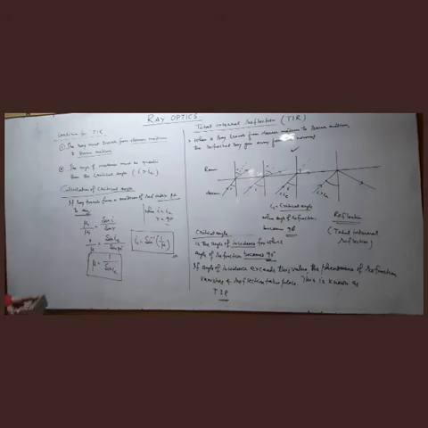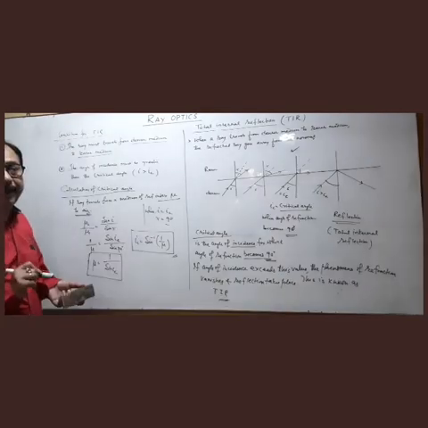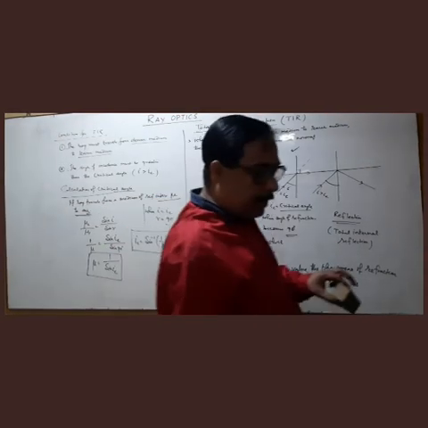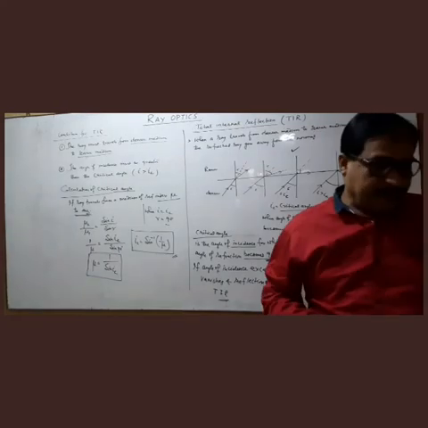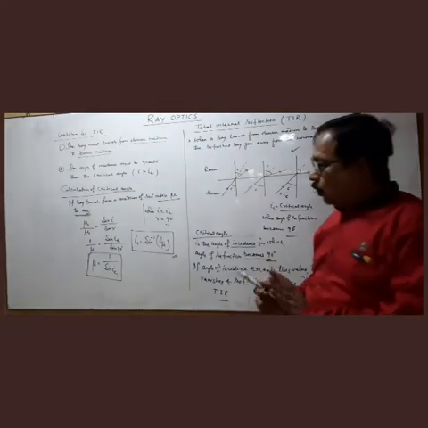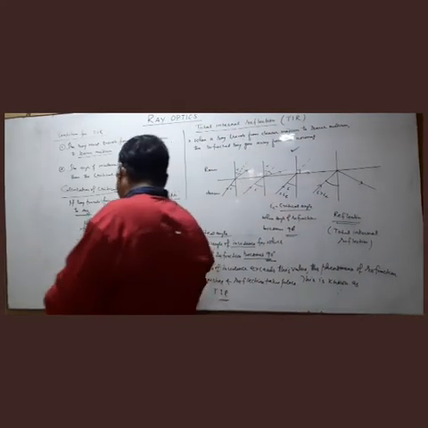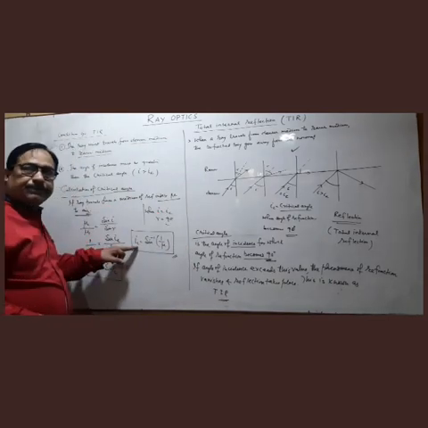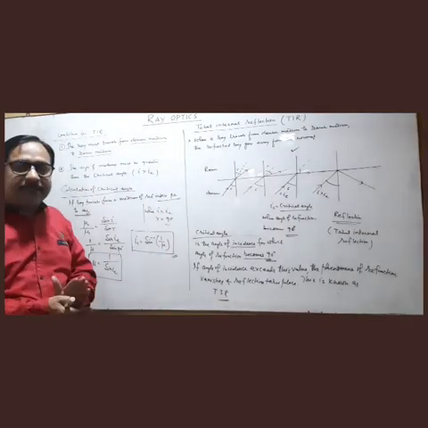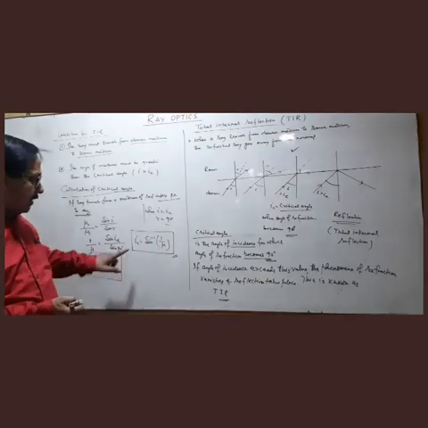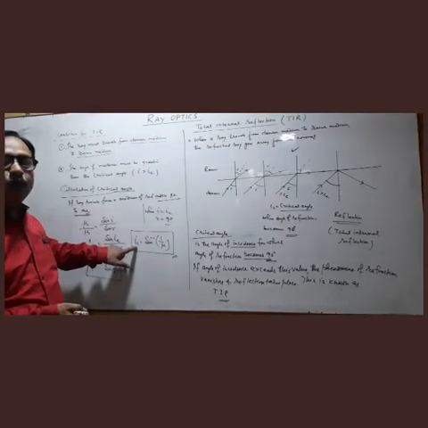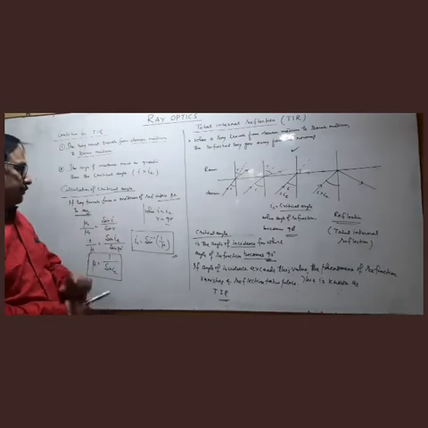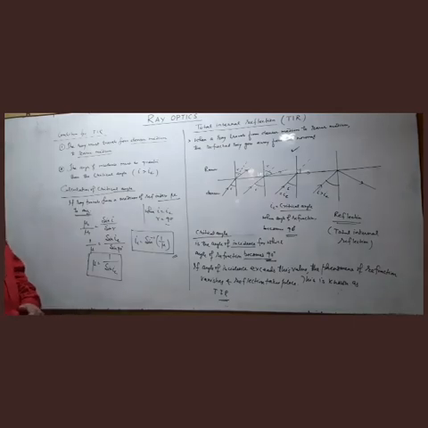So if you know the absolute refractive index of that medium, then take 1 by mu and find the sine inverse of that value. You will get that angle IC. And if you want to perform this total internal reflection, then take the angle more than this critical angle. This is condition for TIR.